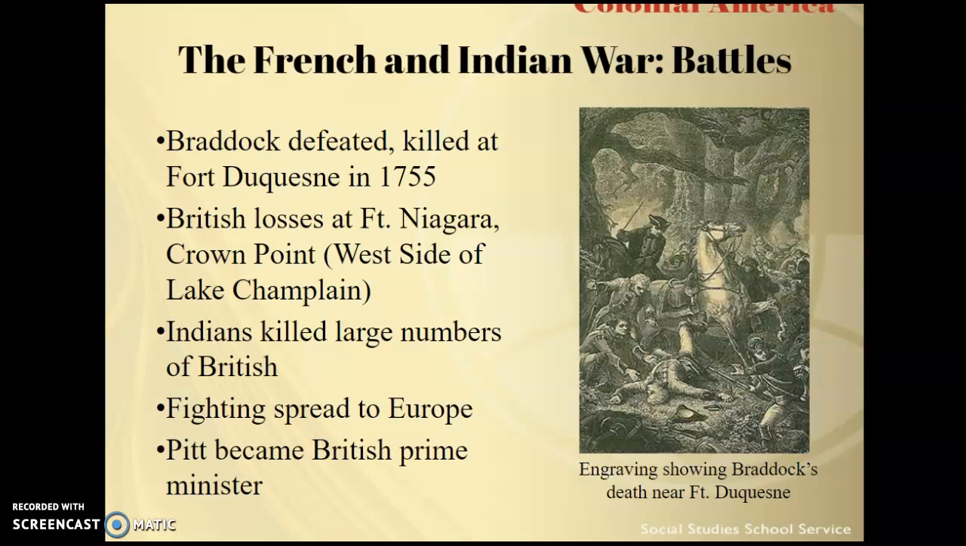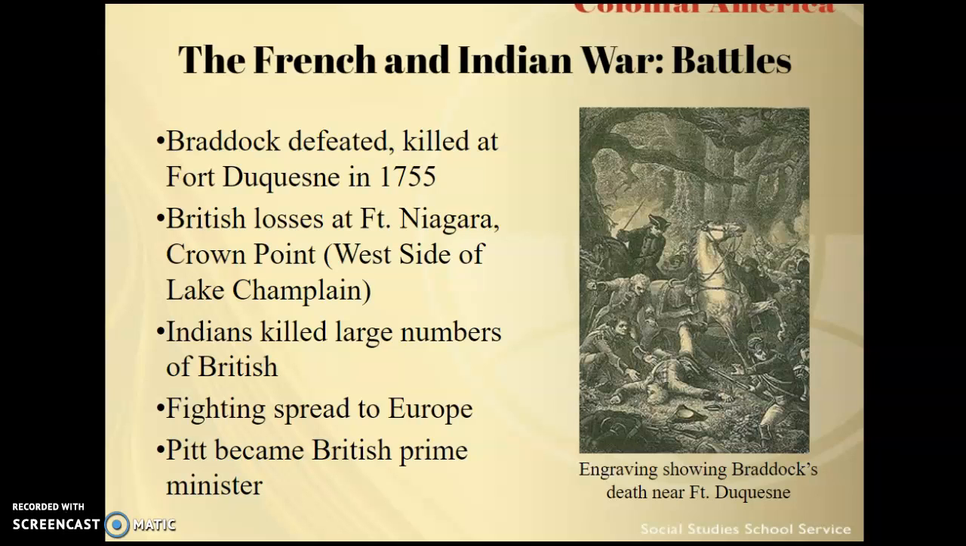The leader is going to be a man named General Braddock, Edward Braddock, who is going to be defeated and killed at Fort Duquesne in 1755. If you look at the maps that I shared with you in the classroom, Fort Duquesne makes up, for the most part, today's Pittsburgh, Pennsylvania.